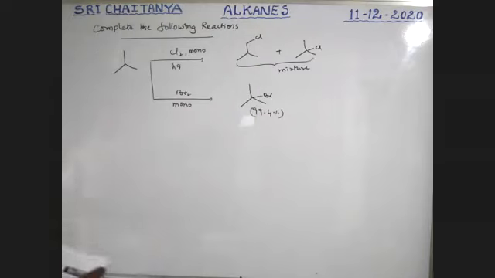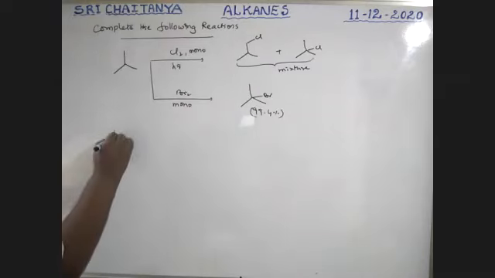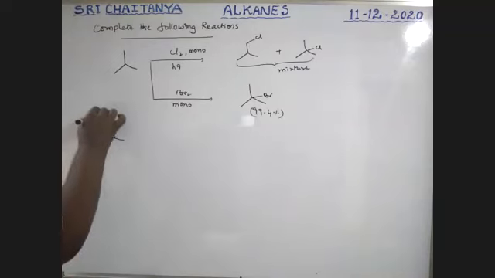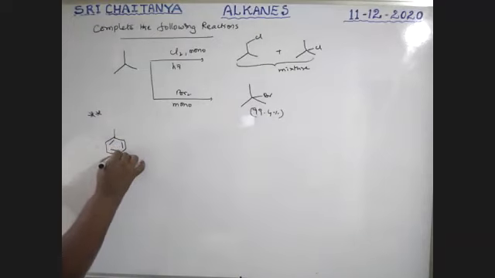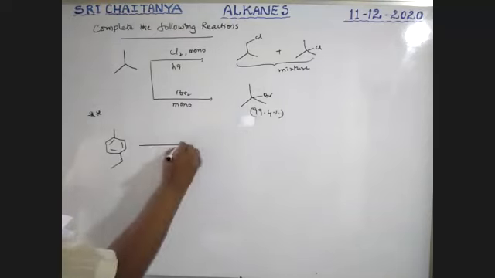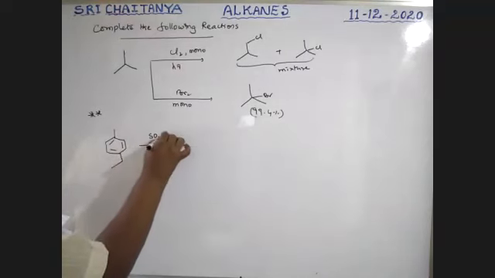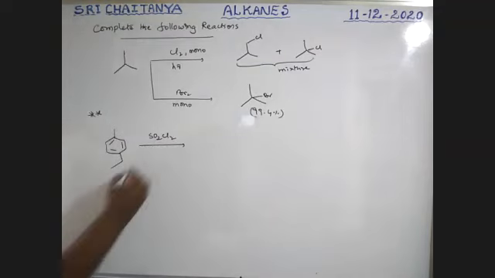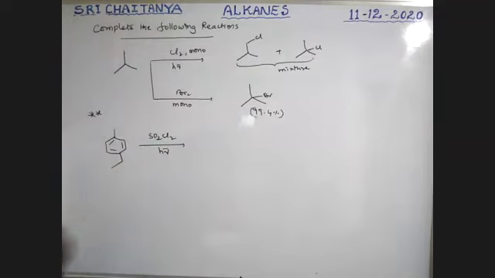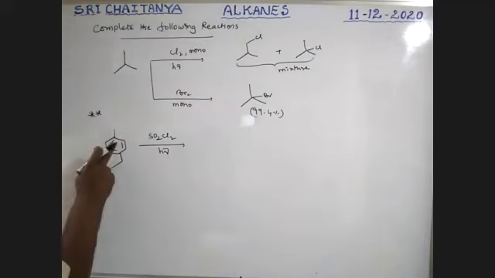Next one, these are very, very, very important, boys. Please keep in mind. SO2Cl2, very, very important. SO2Cl2 in the presence of sunlight. Boys, this is a double bond.